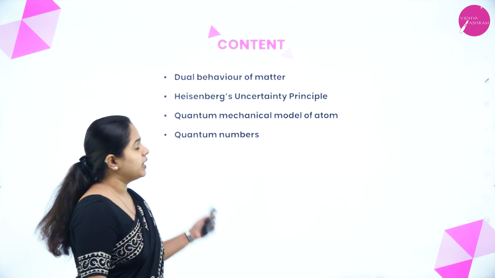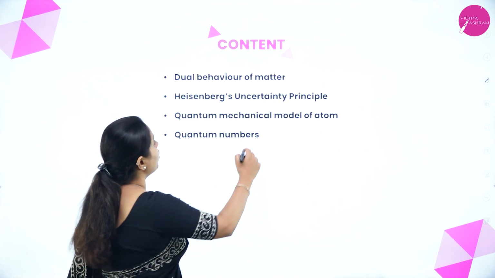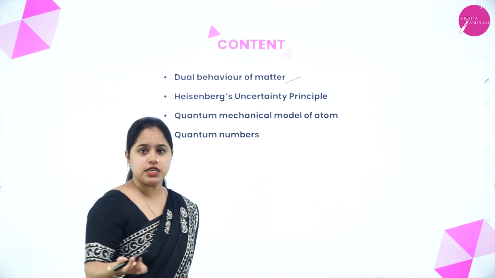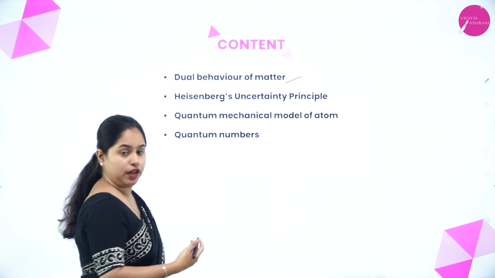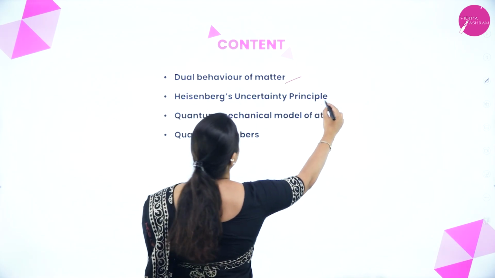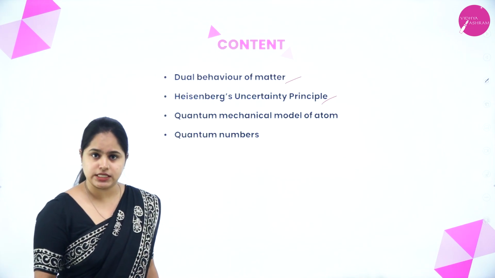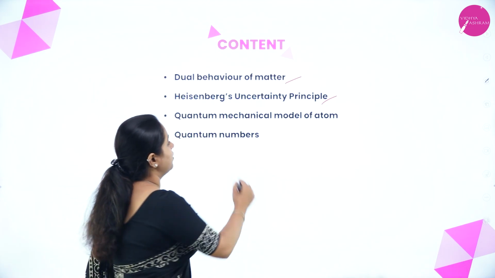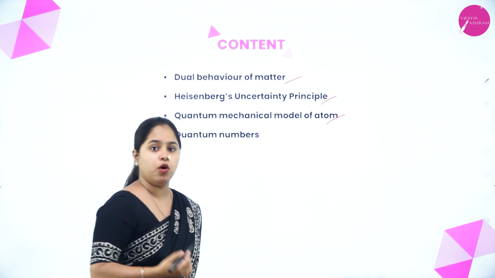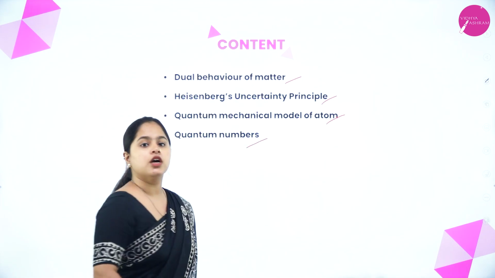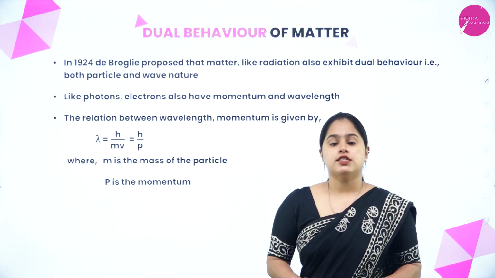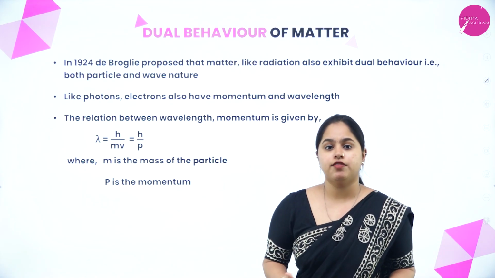So in this session, we will be discussing the dual behavior of matter. That was the first development leading to the quantum mechanical model of atom, and then we will be discussing Heisenberg's uncertainty principle, and then we will study the quantum mechanical model of atom, and then finally quantum numbers. Clear? So let us begin with the dual behavior of matter.